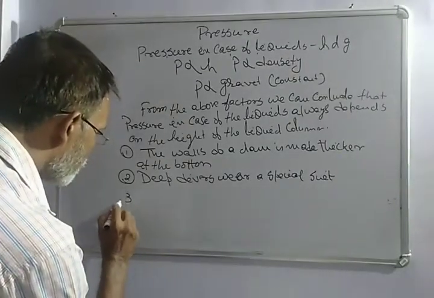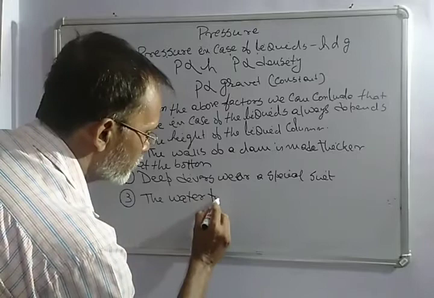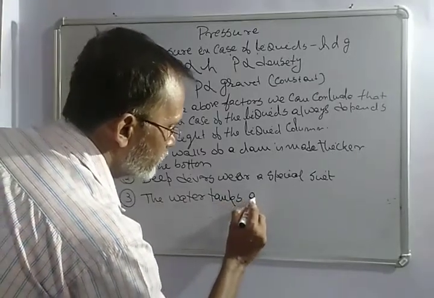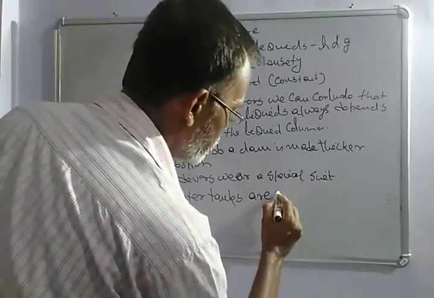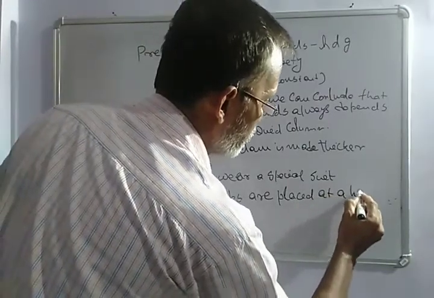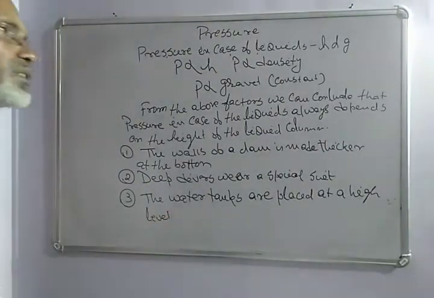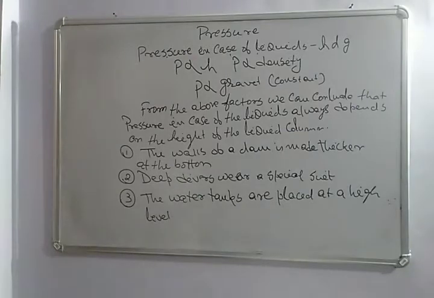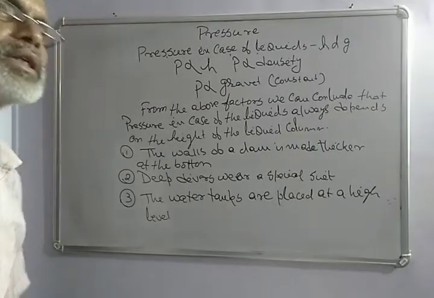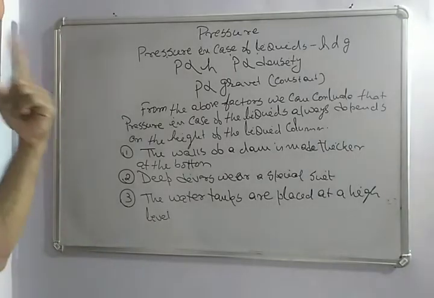Number 3, the water tanks are placed at a high level, because of this increase in the height of the water level, and when the water is distributed in the cities, all the houses in the city will get a greater pressure of water which flows from a high level. So the water tank is placed at a high level.